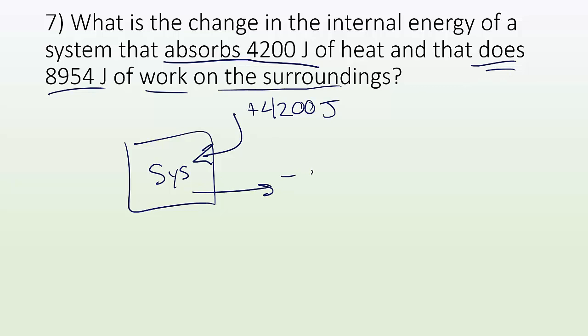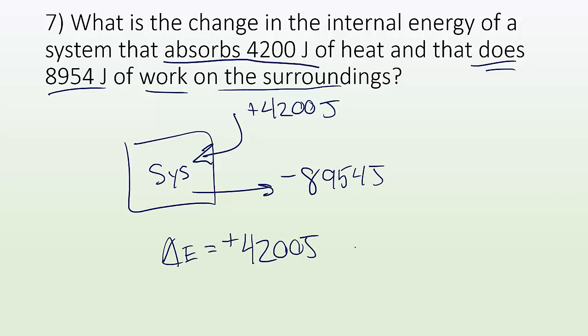So it's going to be losing 8,954 joules. So if you want the change in energy overall, you go, all right, well, what was my Q? My Q went up 4,200 joules, but my work, my W, lost 8,954 joules. So overall, what is my change in energy? Negative 4,754 joules. Right.